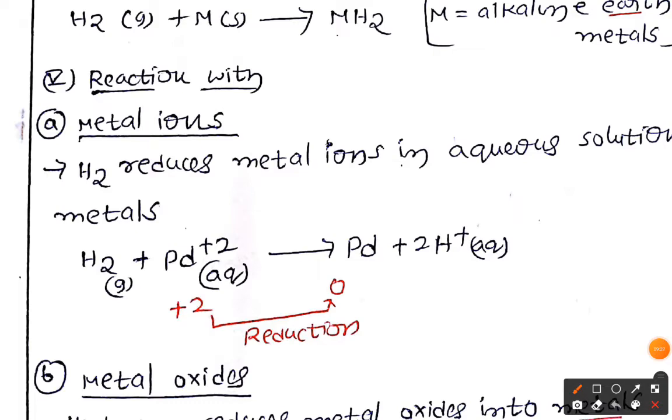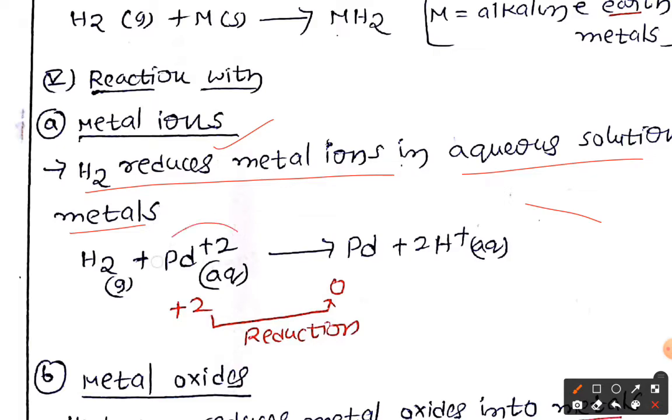Now let us discuss reaction with metal ions. Hydrogen reduces metal ions in aqueous solution to metals. For example, here we have the metal ion. Why? Because we have the charge in the solution, it is present as ions. What is happening is hydrogen converts the metal ions into metal. As you know very well, the oxidation state going from +2 to 0 means reduction. So here it is going to reduction. The metal ion is converted into metal by using dihydrogen.